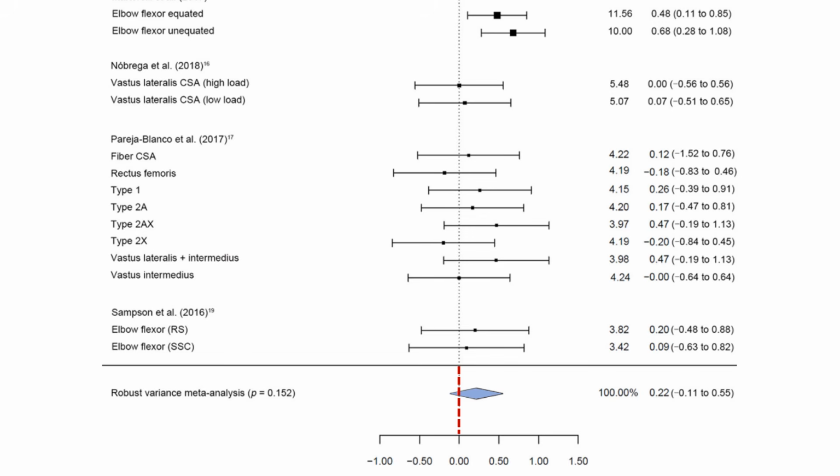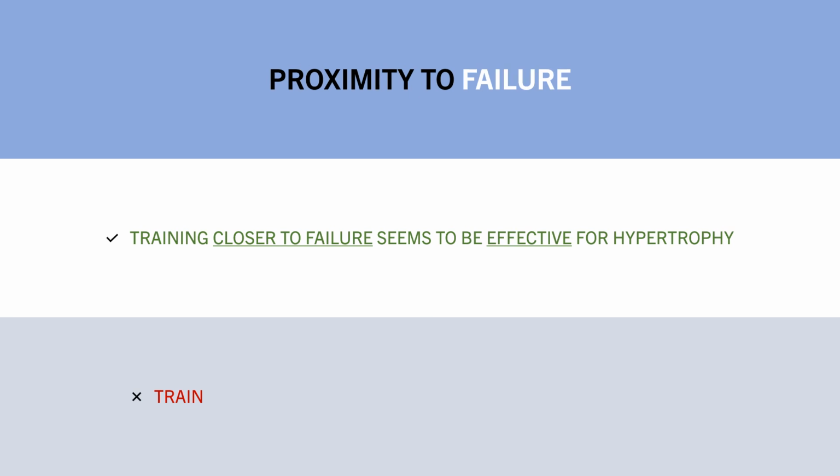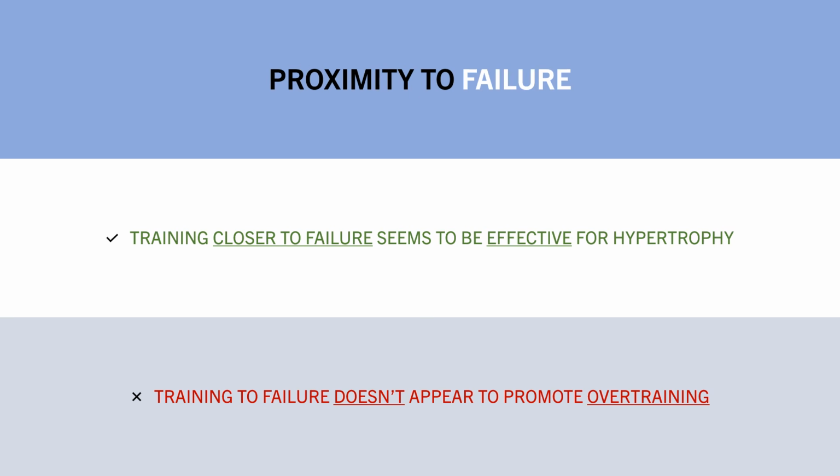So it seems that training to failure isn't really something that will inhibit muscle growth. If anything, it seems to result in superior growth compared with not training to failure. So it doesn't seem that training to failure is something that promotes overtraining, at least not in isolation. Although, just to be clear, this doesn't necessarily mean that you should always train to failure in all cases. It just tells us that training closer to failure probably isn't going to inhibit muscle growth.